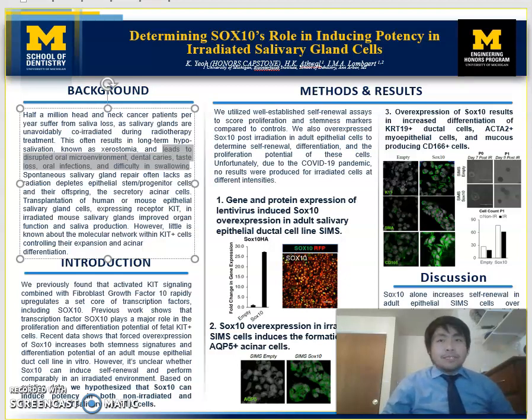I'm a biomedical engineering major with a minor in biochemistry, and this is my honors capstone project, determining SOX10's role in inducing potency in irradiated salivary gland cells.